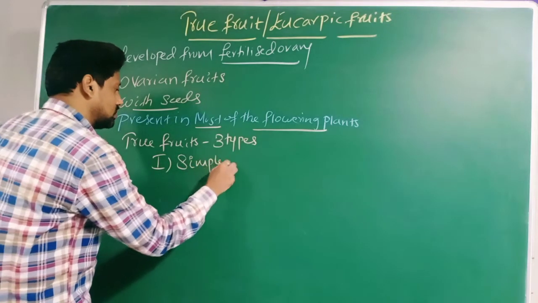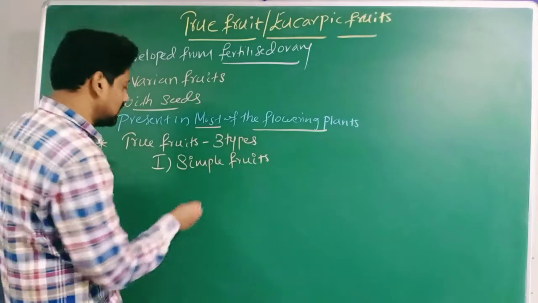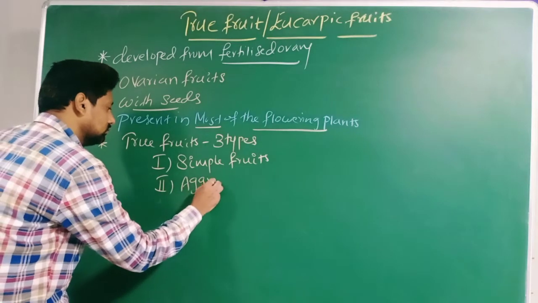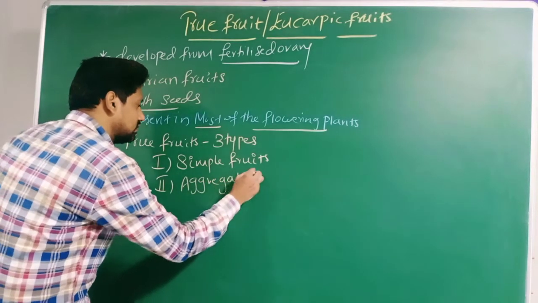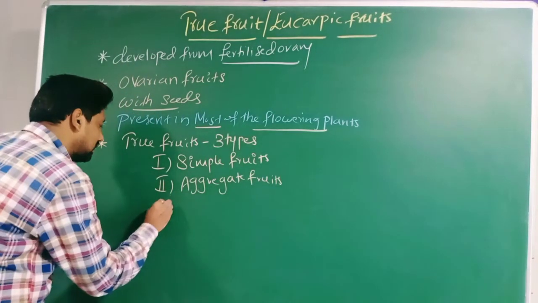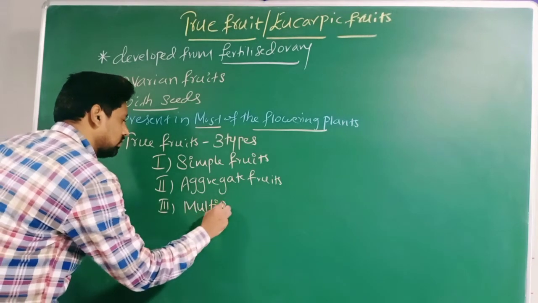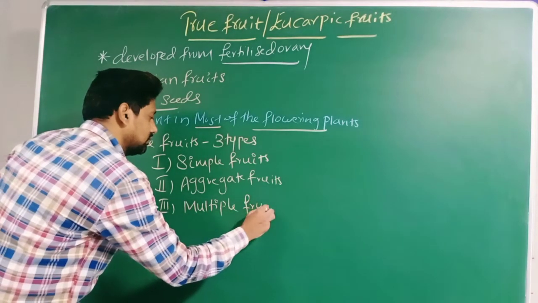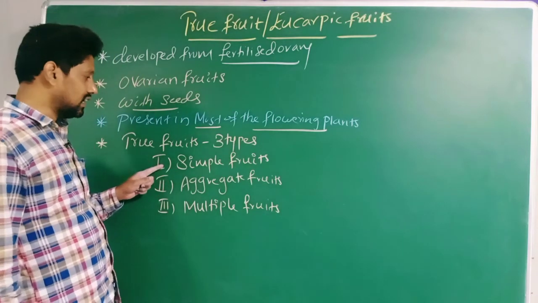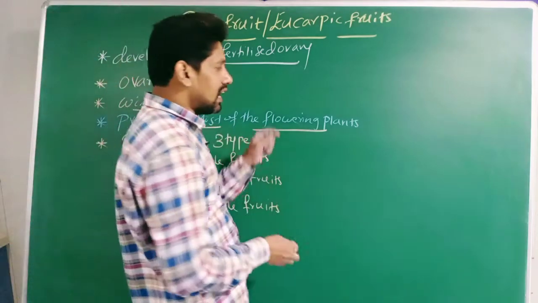Second one is aggregate fruits. And third one is multiple fruits. Therefore, true fruits are of three types: simple fruits, aggregate fruits, and multiple fruits. Go for the first one.